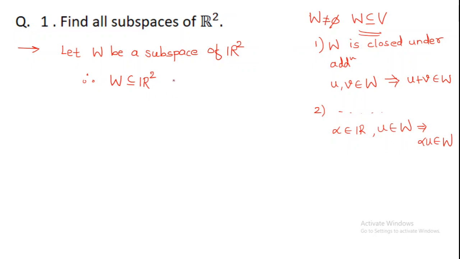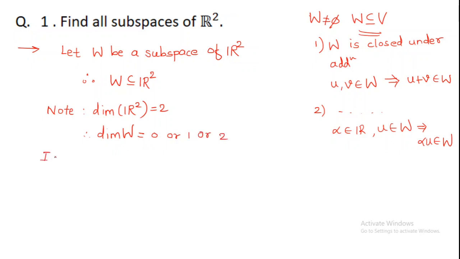What is the dimension of R2? Note, dimension of R2 is equal to 2. So what can you say about dimension of W? Since W is a subspace of R2, dimension of W should be maximum 2, right? So it will be either 0, or 1, or 2.